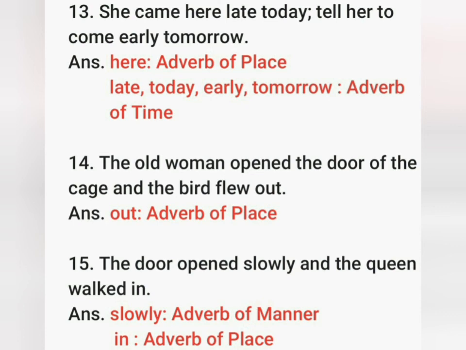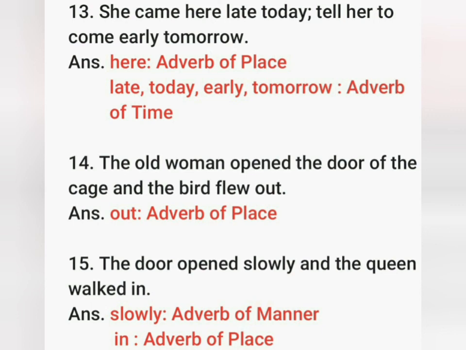Next, number 14. The old woman opened the door of the cage and the bird flew out. Here out is an adverb of place. Number 15. The door opened slowly and the queen walked in.